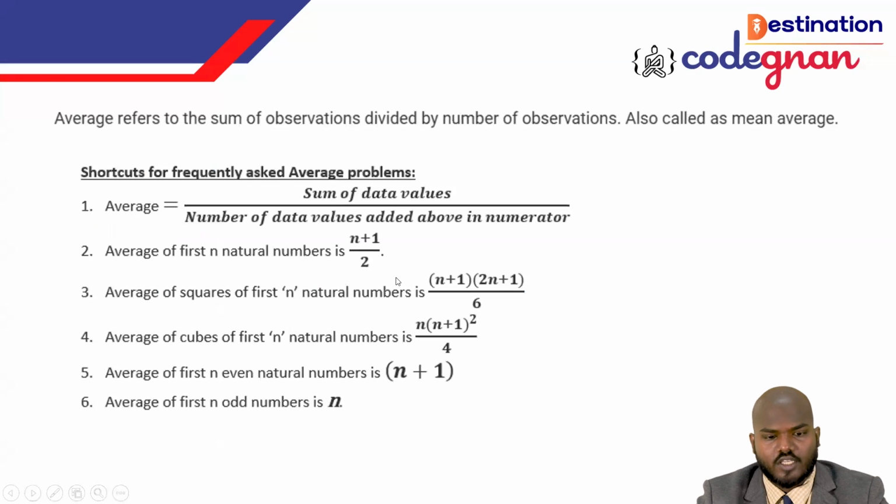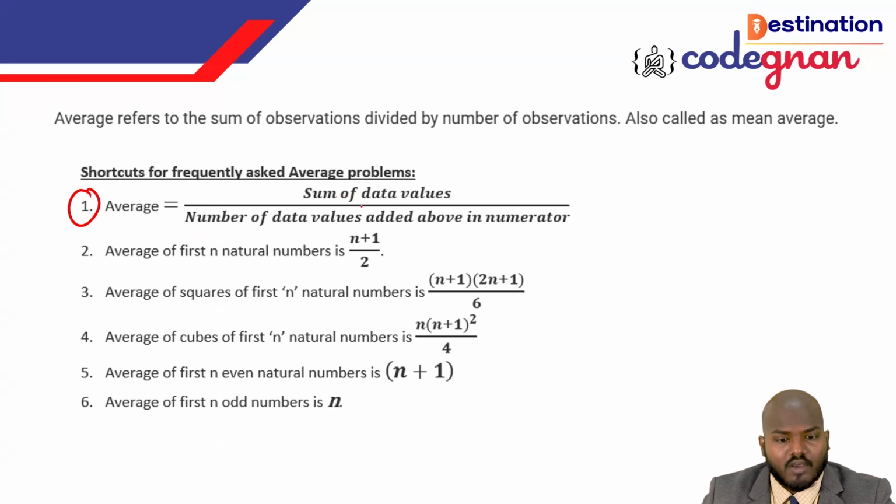If you see this, guys, average can be defined by various definitions, but you must know some core values. Average means the sum of the data values divided by the number of data values. That sum of the data and the quantity of the data we call the average.